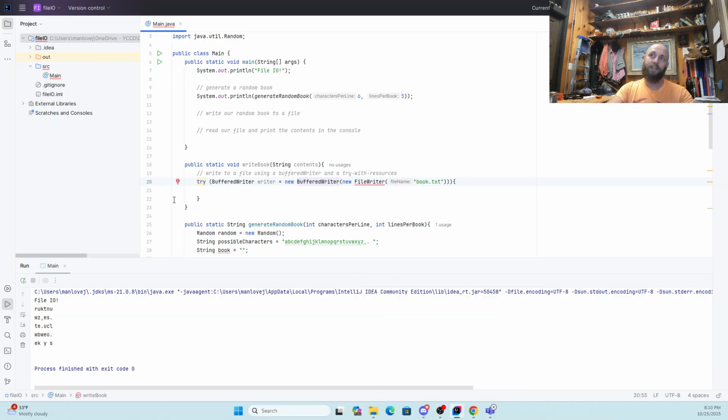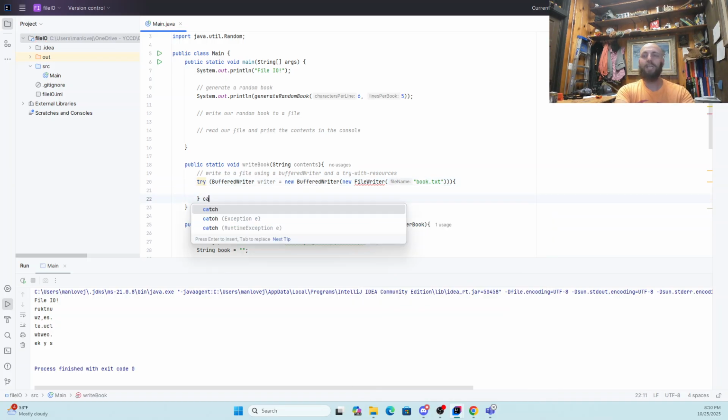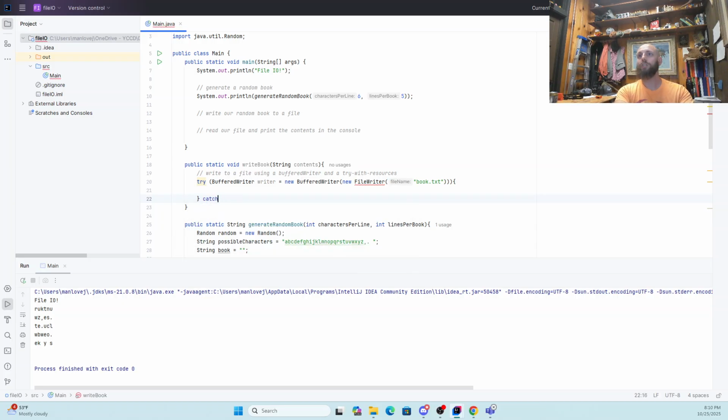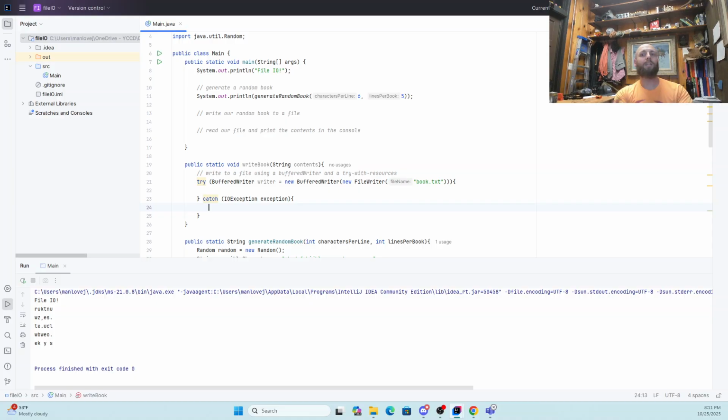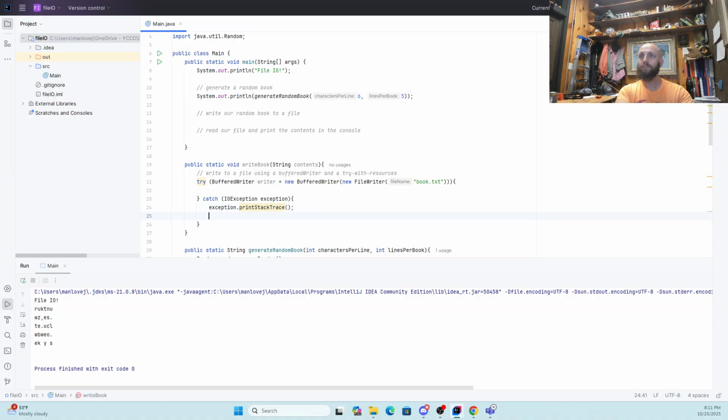Now there are going to be a couple of issues that continue to show up here. You'll see that this is raising an issue. It's telling me there's an unhandled exception here. What that means is I need to try to catch that exception. So let's try to catch. The thing we're going to catch is an IO exception. IO is, again, input output. I'm going to call that exception exception. You can call it whatever you want, it doesn't care. What I'm going to do with it right now is really simple. I'm just going to print out the stack trace for our exception. And then, actually, I'm going to leave it. I'm going to put one more thing there in a second.